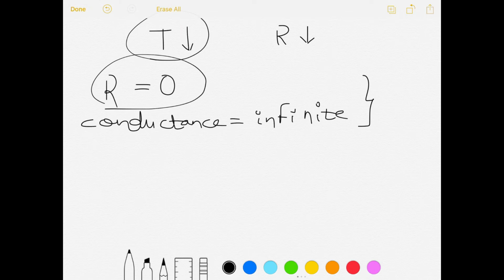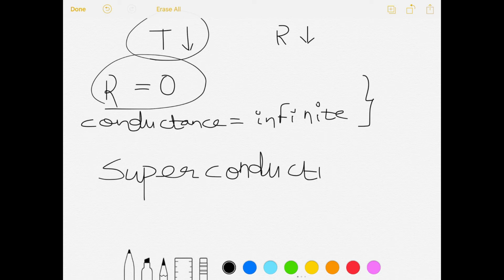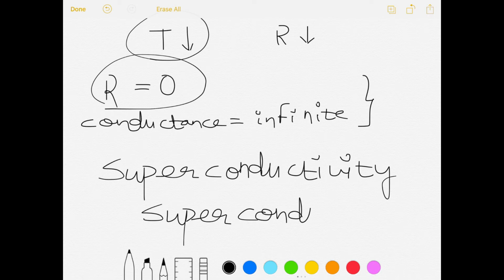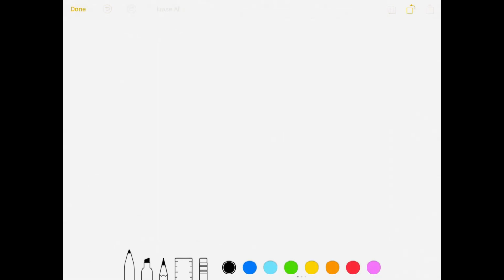Okay, this state of the conductor that we have achieved by reducing the temperature so that its resistance falls to 0, that state is known as superconductivity, and the conductor in that state is known as a superconductor. Okay, so to bring the conductor in this state, the temperature of the conductor needs to be really low, that is near to absolute zero.